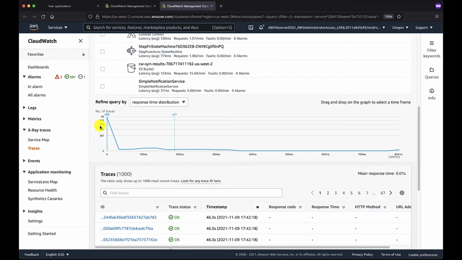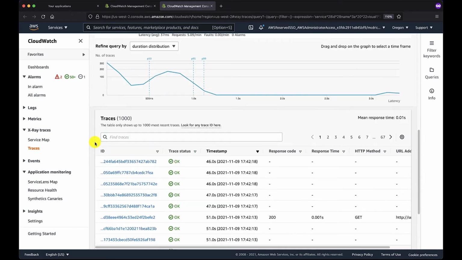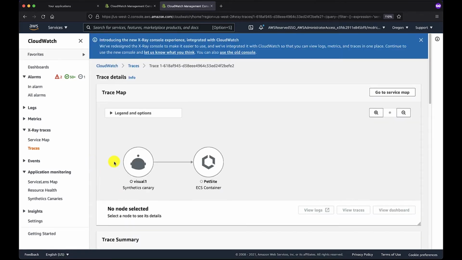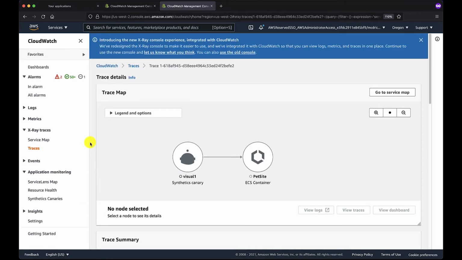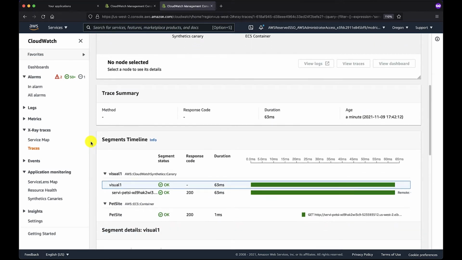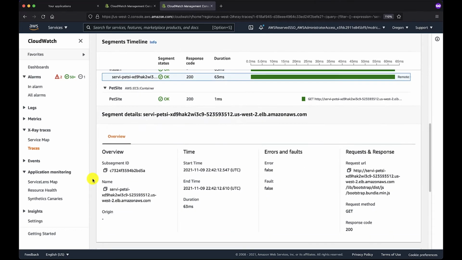From here, we see a response time distribution that has already been mapped out for us. We see the 99th percentile is right around 186 milliseconds. We can also see a duration distribution. But if we want to examine specific requests that came from this canary, then we can simply click through and view it on this dashboard. And from here, we'll begin to see a waterfall view of the requests and how long each segment of this request took to actually service.